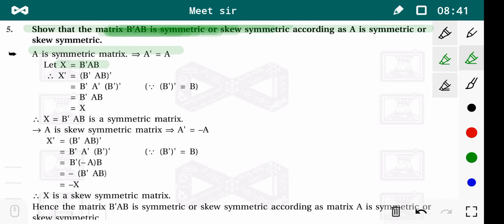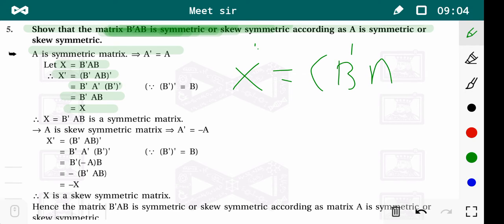What will we do? We repeat the same process as in the last example. We find X dash, which is (B dash AB) whole dash. What is it?